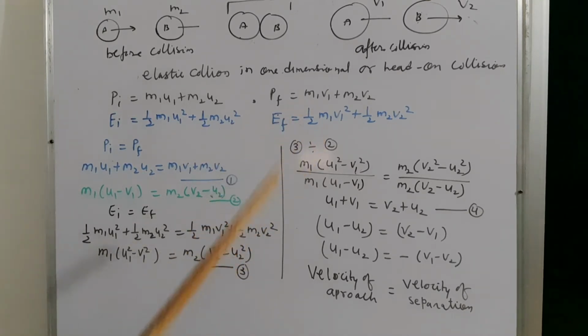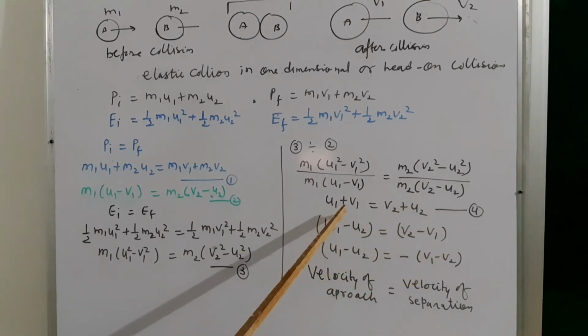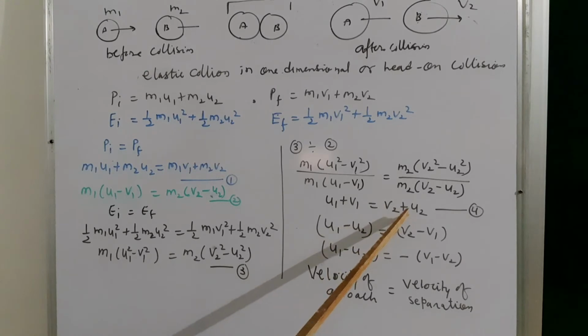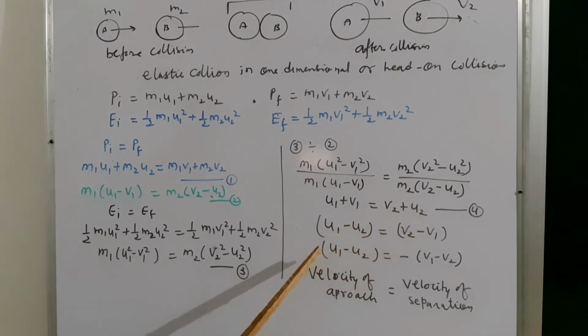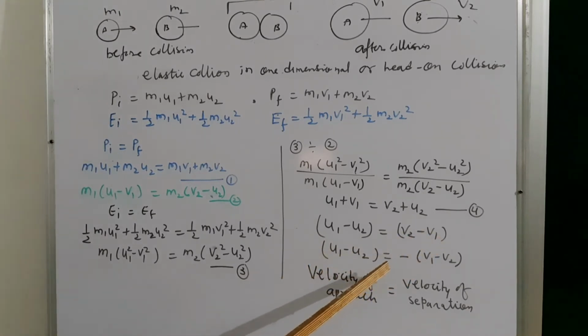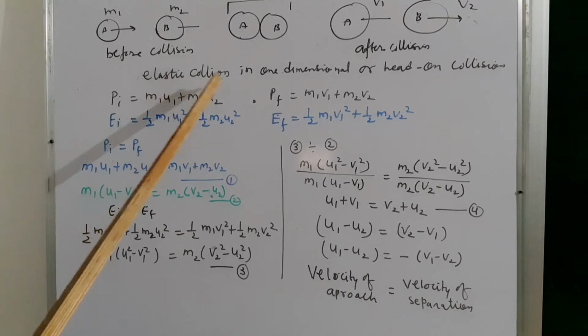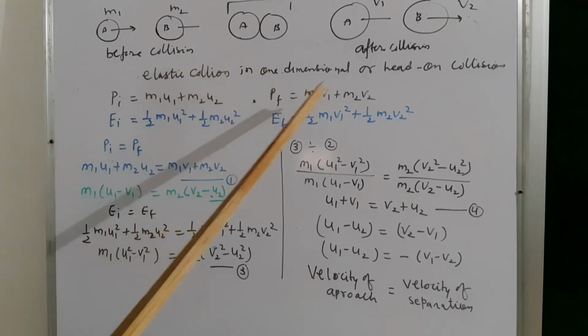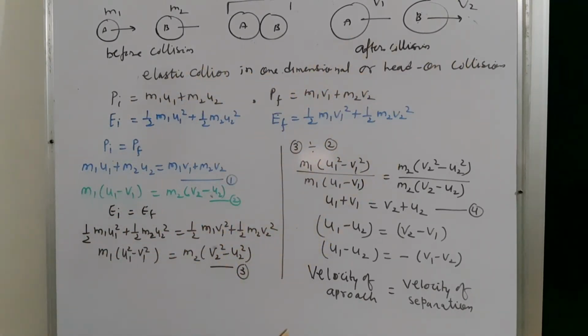Now 3 divided by 2, we can find out finally equation number 4, that is u1 plus v1 is equal to v2 plus u2. On mathematically solving, we can write down u1 minus u2 is equal to v2 minus v1, or u1 minus u2 is equal to minus (v1 minus v2). Then we can say in perfect elastic collision or head-on collision in one dimension, the velocity of approach is equal to velocity of separation.